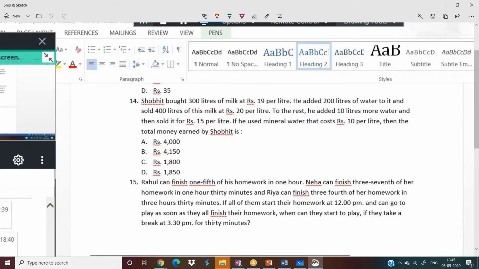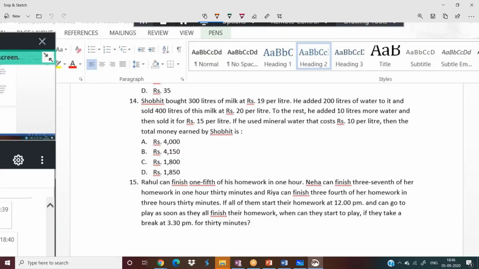Okay, Shobit bought 300 liters of milk at 19 rupees per liter. He added 200 liters of water to it and sold 400 liters of milk at 20 rupees per liter. The rest, he added 10 liters more water and then sold for 15 rupees per liter. If he used mineral water that cost 10 rupees per liter, then the total money earned by Shobit is dash.